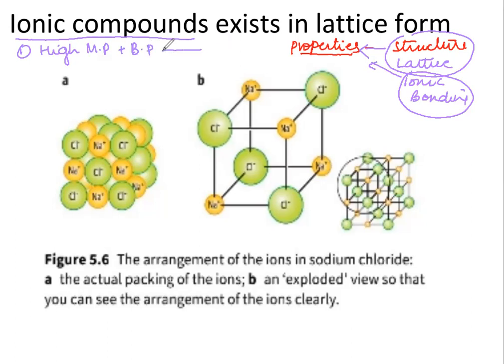And because they have a high melting and boiling point, they exist in the solid state. That's the next property.